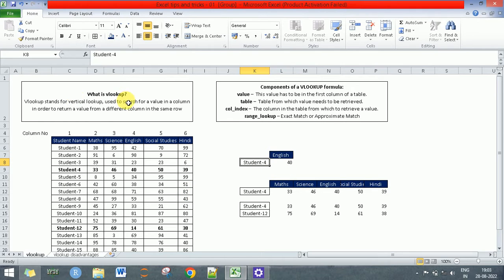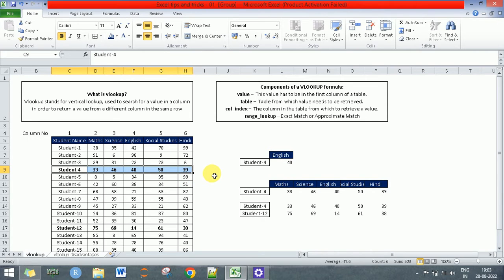What VLOOKUP does is first search for student 4 in this particular column, which is this row, and then it returns a value from a different column in the same row, which means it returns the marks obtained in English in the student 4 row of this data table.